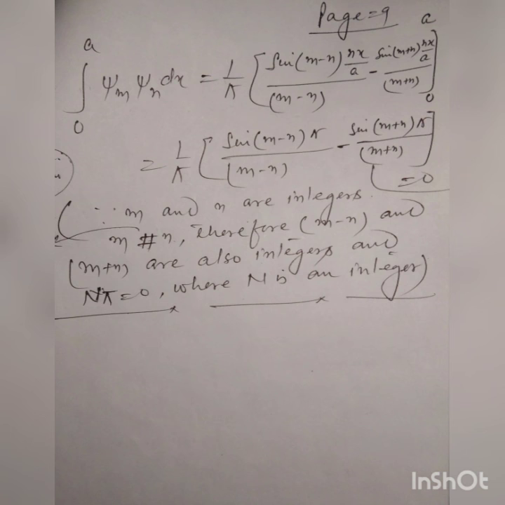Since m and n are integers, m is not equal to n, therefore m minus n and m plus n are also integers, and sin n pi is equal to 0 where n is an integer. This is on page number 9.